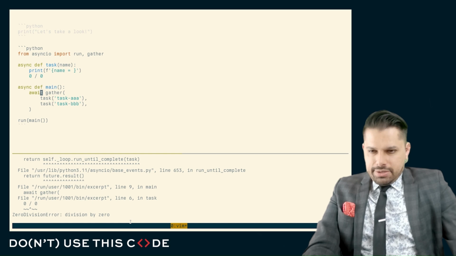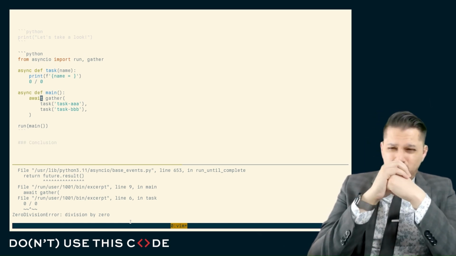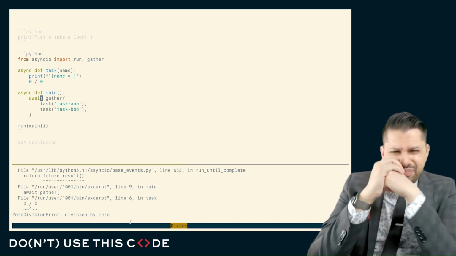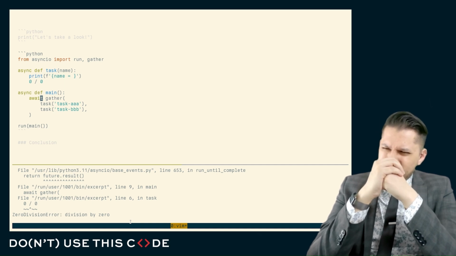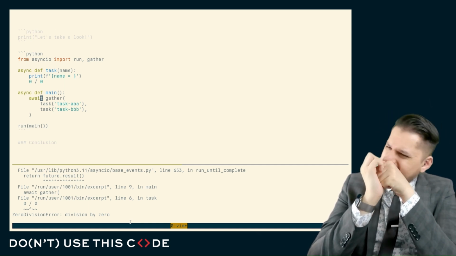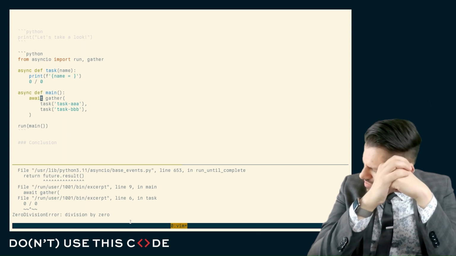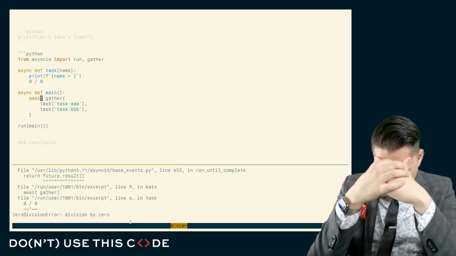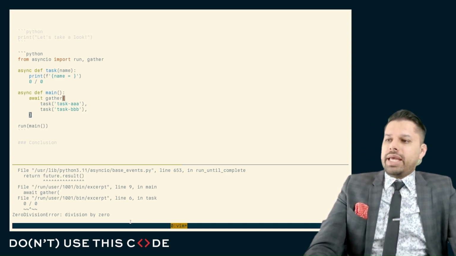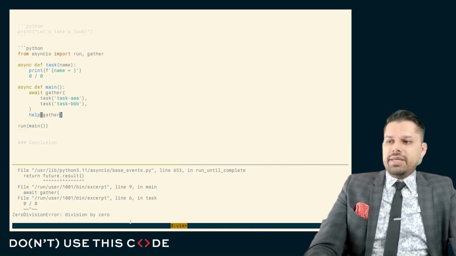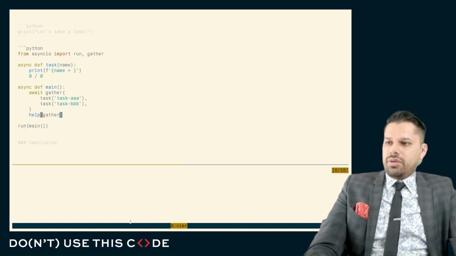If it were the case that, for example, we wanted to keep going, how would we manage that? Like, what if we wanted to run task AAA and task BBB, and if one of them errors, we don't necessarily want everything to error out? Well, if we look at the help text for gather, we can see that it provides us with a way to do this.